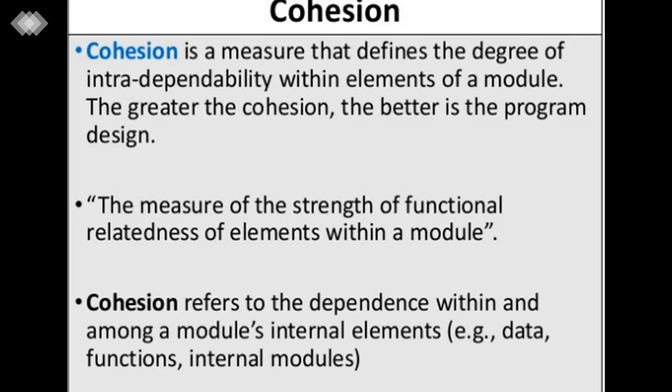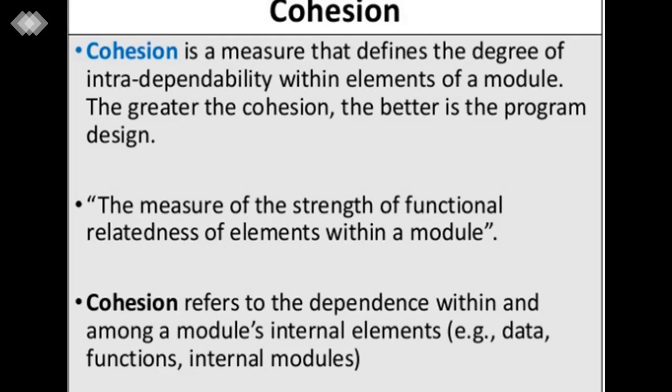Cohesion is a measure that defines the degree of interdependability within the elements of a module. The greater the cohesion, the better the program design. It measures the strength of functional relatedness of elements within a module, or you can say it refers